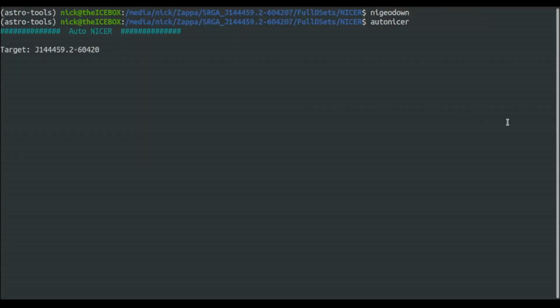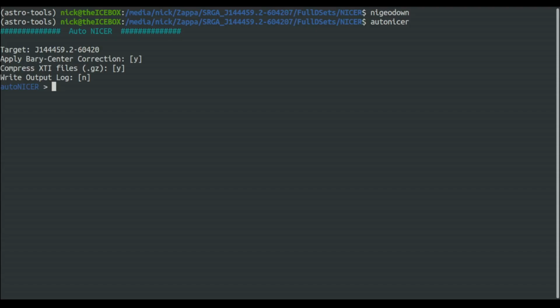And we'll stick that into the target field of AutoNicer. I'll get rid of that last little bit of white space. That probably won't be a problem as long as it resolves with the HEASARC, so we'll do that. Yes, we want to apply barycenter correction. I want to compress everything that's not the barycenter corrected MPU7 cleaned event files, so yes, that is there. No output log, and we'll just wait and see that this resolves.